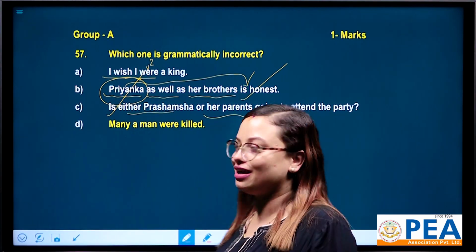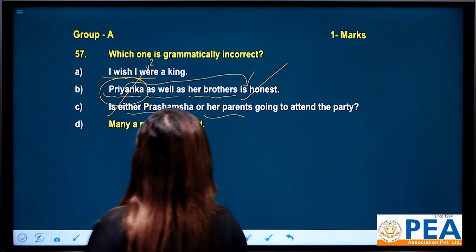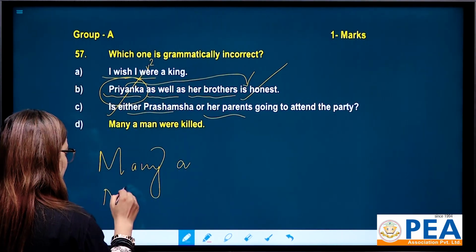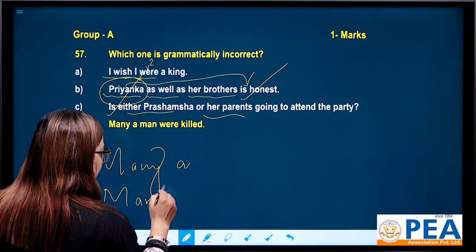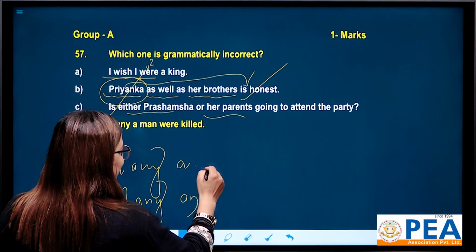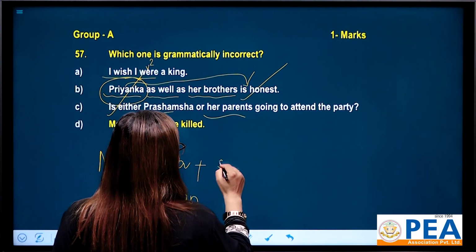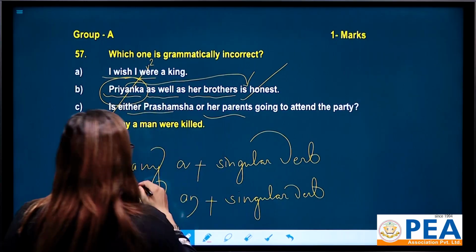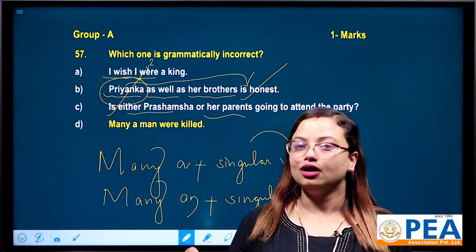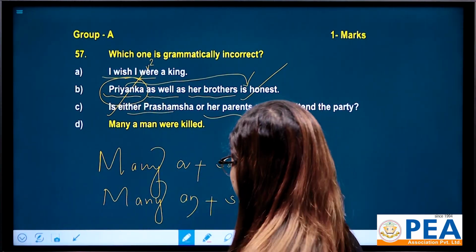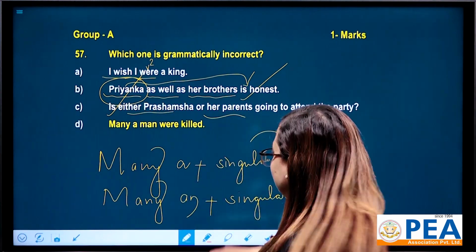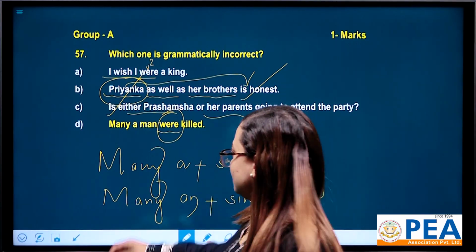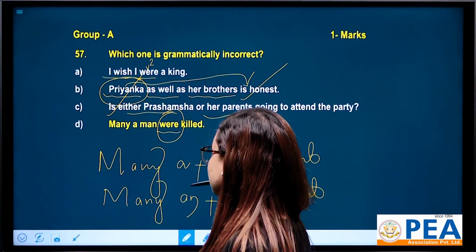What about number D? Why is this wrong? I have highlighted it. Many a man were killed. In terms of many a, okay, it always takes a singular verb. Now look here, where you have past plural, right? So this is wrong. Many a man was killed.